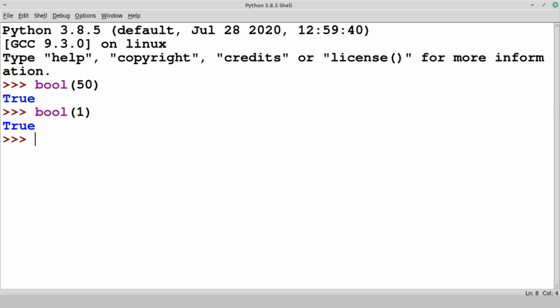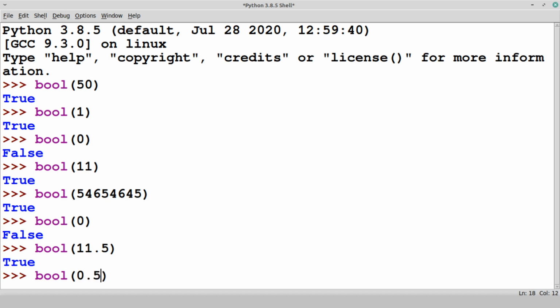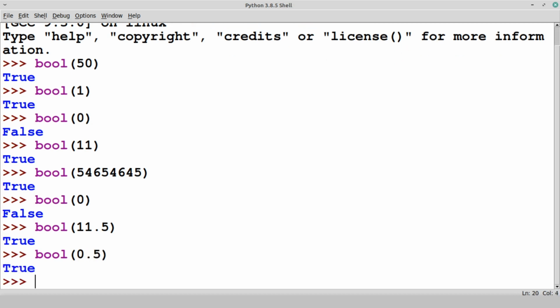I'm copying this so that we can quickly go through each combination. So 0 is False. But observe carefully, whenever I give any nonzero value, it always gives True. Simply when you enter a 0, it is False. Now let's see the float one. So still it is True. Then let's see 0.5, it is also True.